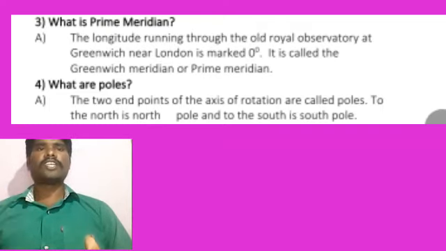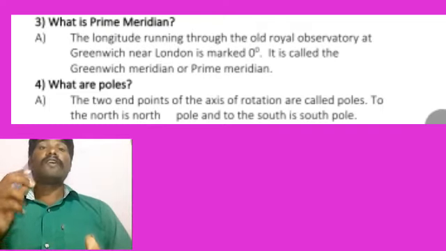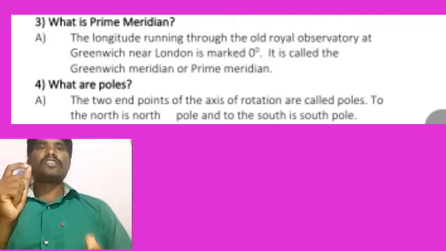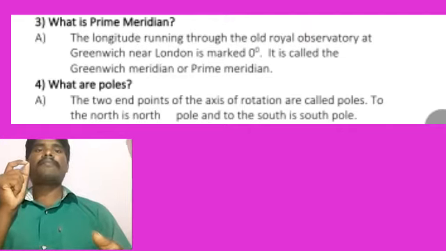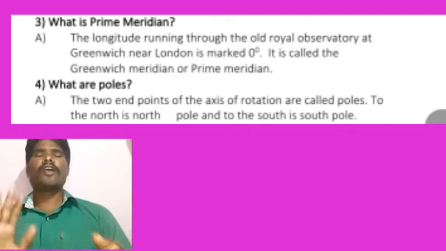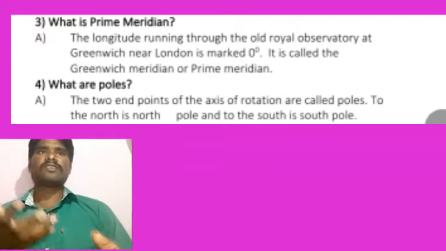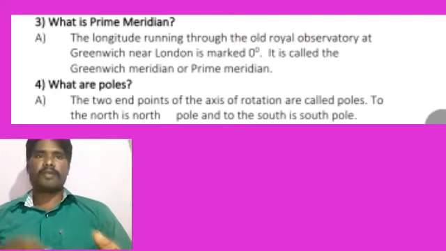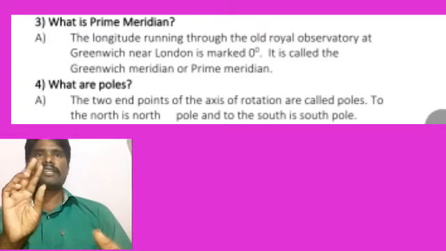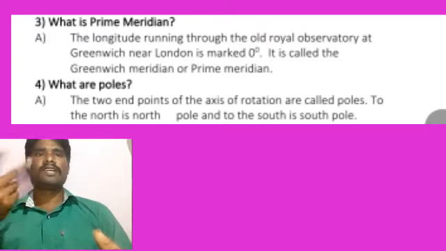Here a short question is there. If I ask which line is the prime meridian, you have to be ready to answer. I will not ask this question for 3 marks. Maybe I will ask for 1 mark also. No need to explain this much. You can write simply. Which is the prime meridian? You have to say Greenwich. Greenwich is which longitude? It is 0 degrees longitude.